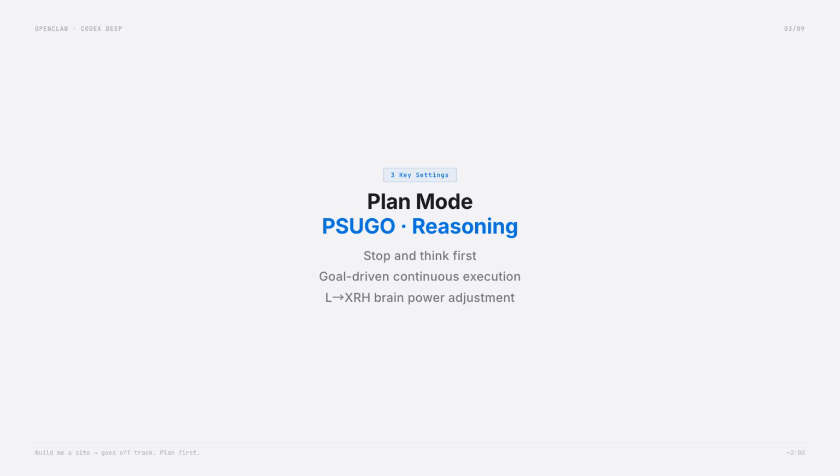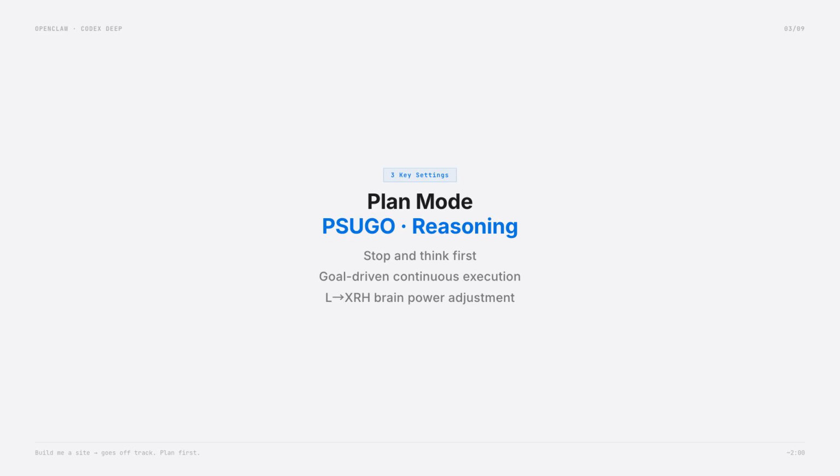Second is PSUGO, goal-oriented mode. Normal mode is you say a line, it replies. PSUGO gives it a clear goal, and it drives toward that goal until completion. Yin Xia demonstrated. She turned on PSUGO and said, complete a YouTube script from topic selection to structure, to full script, to titles and description.